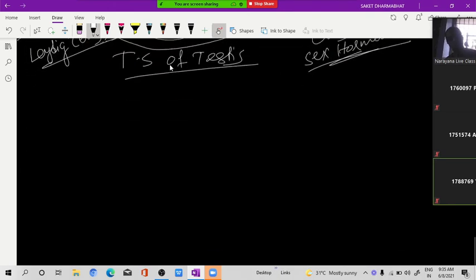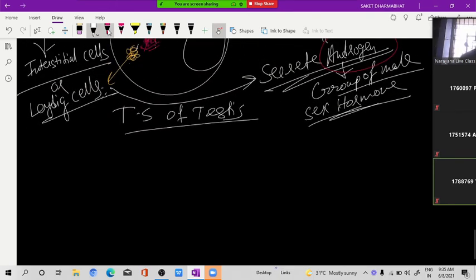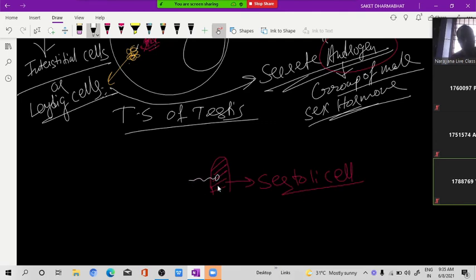Now, see what happened. One minute, I will tell. What is the use of Sertoli cell? The sperm head is inside the Sertoli cell, and they are taking nutrition from the Sertoli cell. Earlier 50 to 100 sperms were there, then no problem, the Sertoli cell can manage.